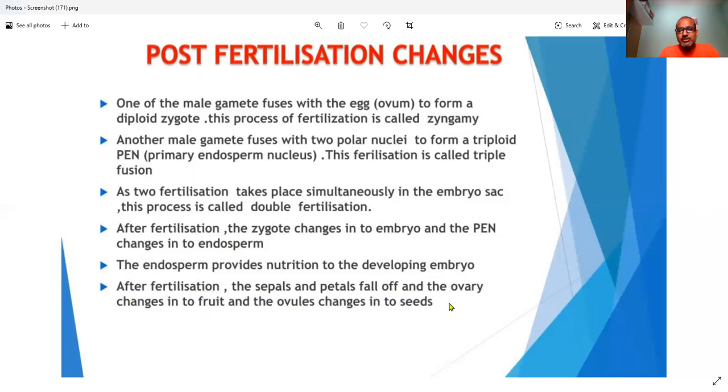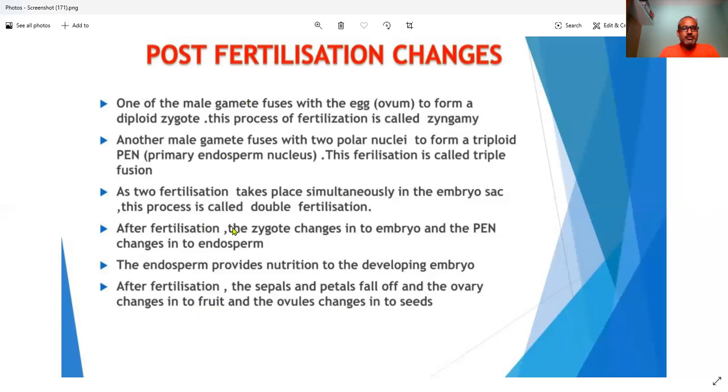The ovary changes into the fruit and the ovules change into seeds. This is important, you need to remember.